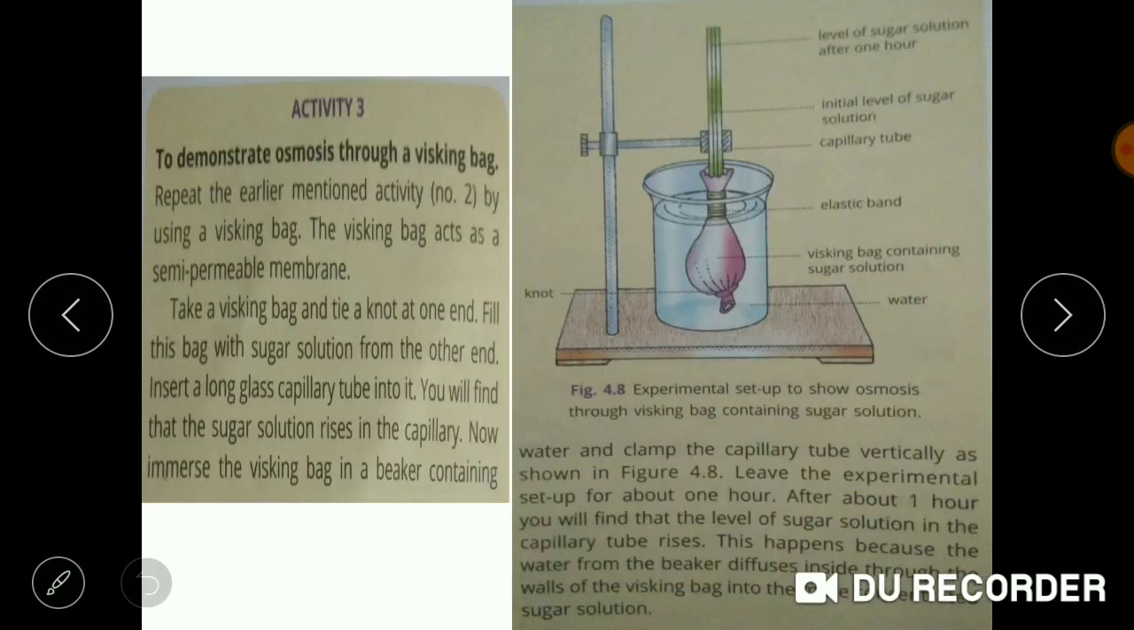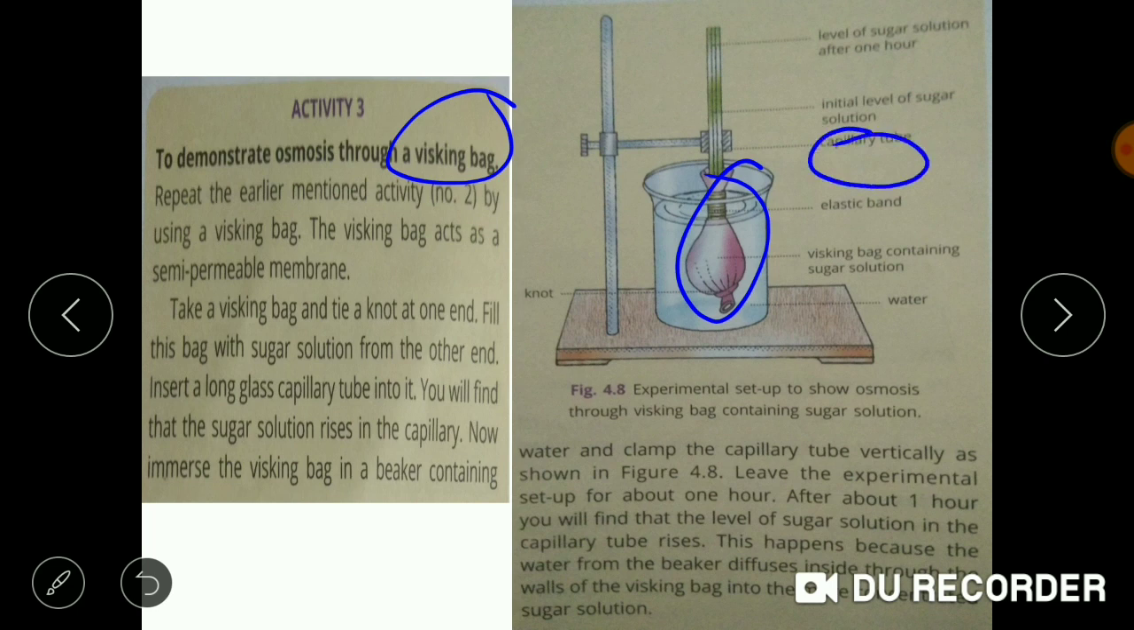Now, this is another activity showing the process of osmosis with the help of a whisking bag. It is almost the same setup, but in place of the thistle funnel, we have taken the whisking bag, and at the top of the whisking bag we have inserted the capillary tube and tied it with the help of an elastic band, and then immersed it in the beaker containing water.